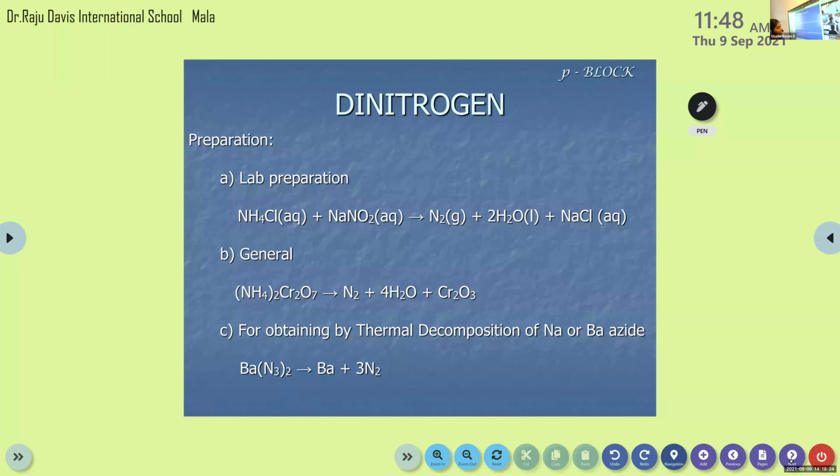Children, all of you read this portion very well in the textbook. I think most of the important points are mentioned in the slide. If you need slides, I will share the daily slides to one among your classmates, and then you can share it with everyone. Clear, children?